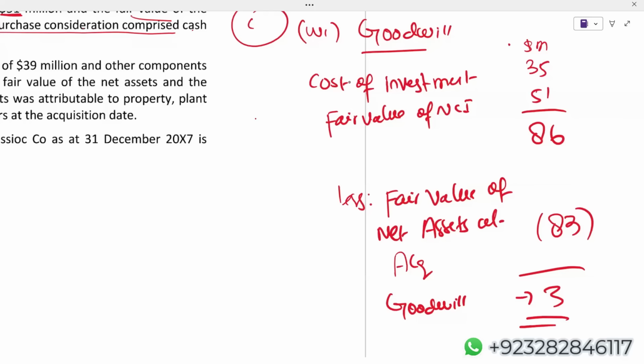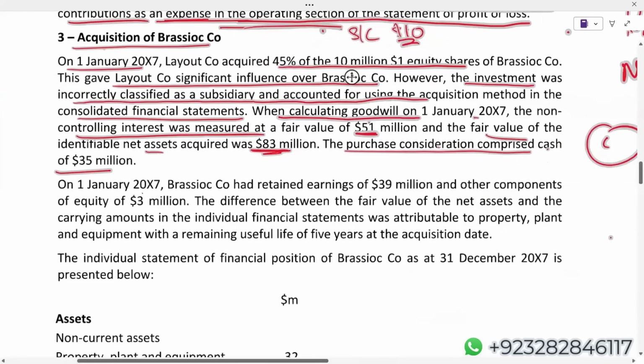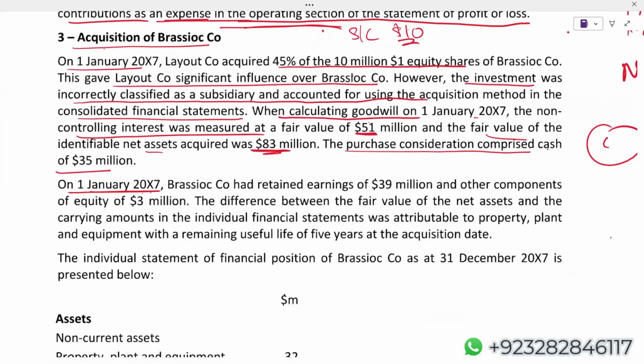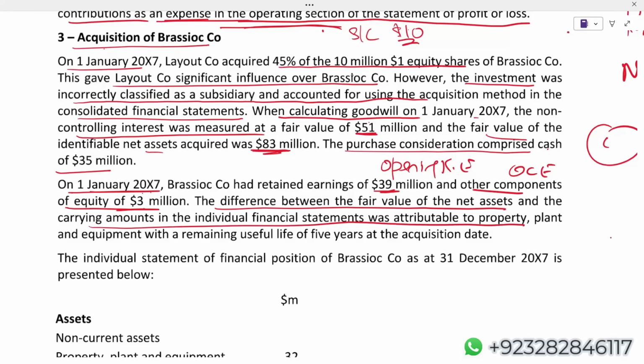Let's see. Okay. January X7, Bryso company had a retained earning. January X7 is the acquisition date. Bryso company had retained earning 39 million. It means opening retained earning. And other component of equity 3 million, OCE also in January X7. Incorrect subsidiary having retained earning 39, OCE 3. The difference between the fair value of the net asset and the carrying amount in the individual financial statement was attributable to property, plant, and equipment with the remaining useful life of 5 years at the acquisition date.